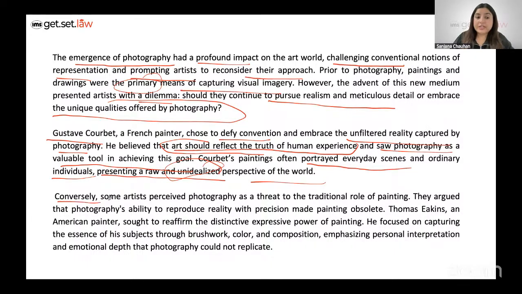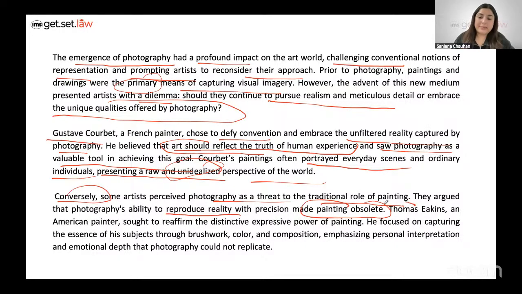Now, the converse is also mentioned, wherein some artists did not really appreciate photography, right? They perceived photography as a threat. Threat to what? The traditional role of painting, drawing and sketches. Because according to them, photography's ability to reproduce reality with precision made painting obsolete. So it sort of put the traditional media on the back burner, right?